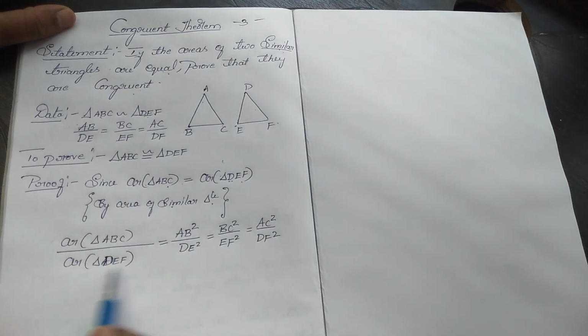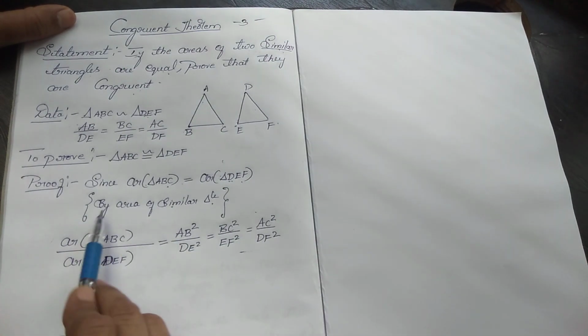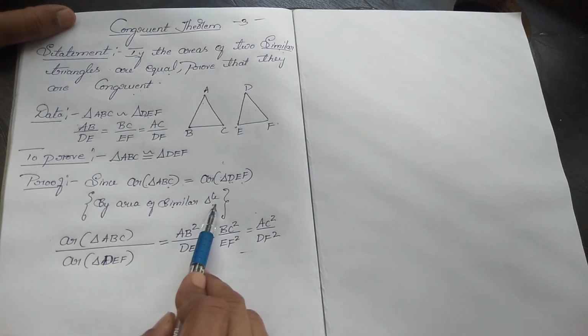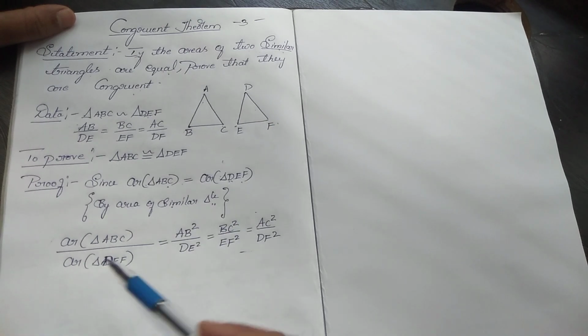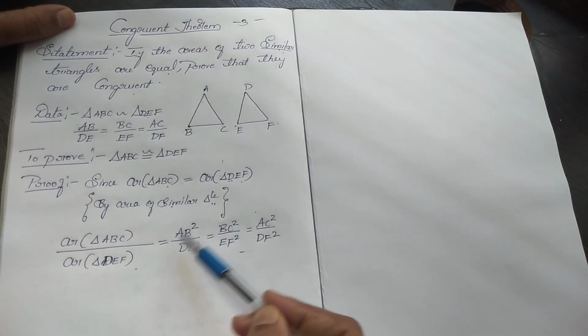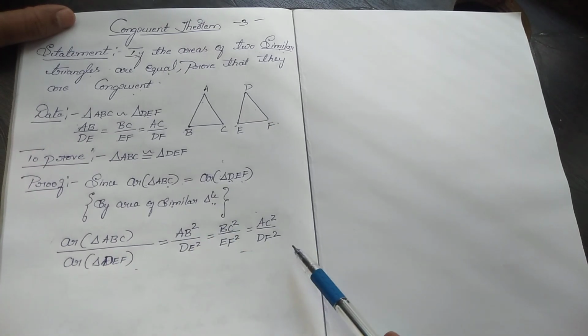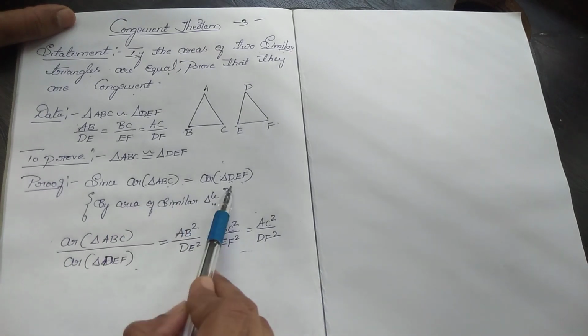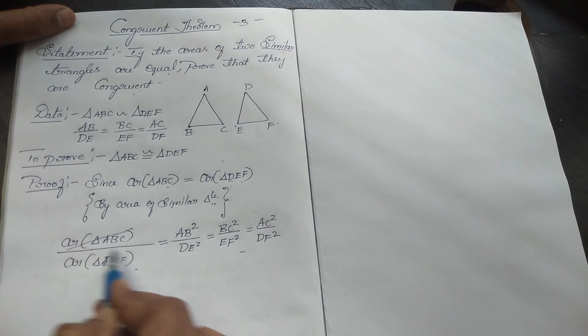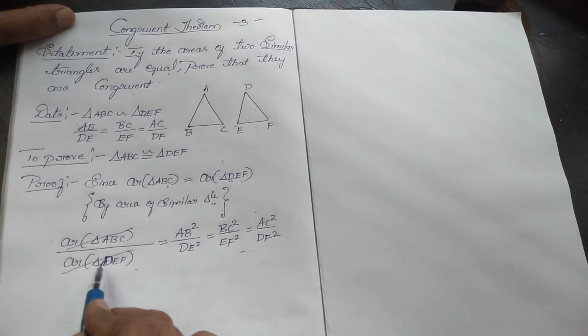Since both the areas are equal, these two will cancel each other, and there will be 1.